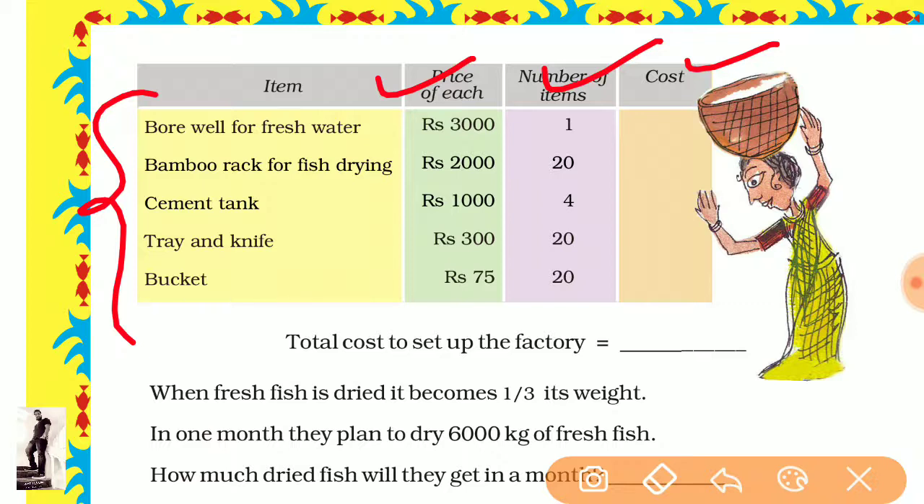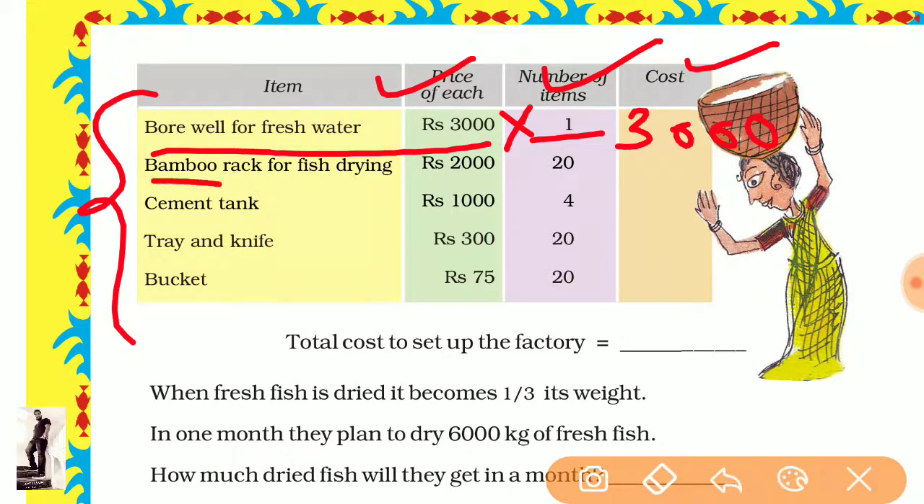First of all, the price for the borewell is 3000 rupees, and the number of it is one. So we multiply 3000 into 1, so it is also 3000, no change. Okay. Now come to the next, bamboo rack for fish drying. The price for one is 2000, and how many racks are there? 20. So we multiply this, so its value is 40,000. Okay.